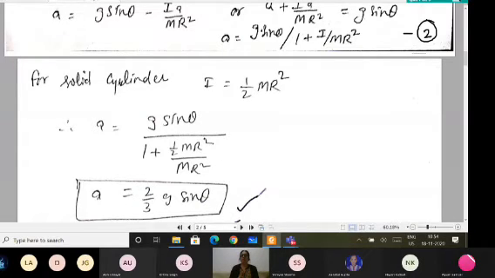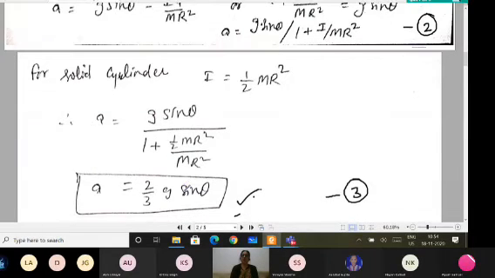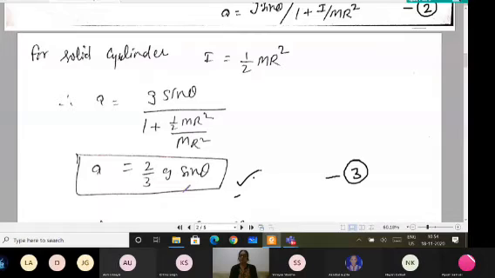So this is the result for the linear acceleration which will be obtained if a solid cylinder is made to roll down an inclined plane. This is the result for the solid cylinder. If any other body is given, you can always find the linear acceleration by simply putting the moment of inertia of that particular body.